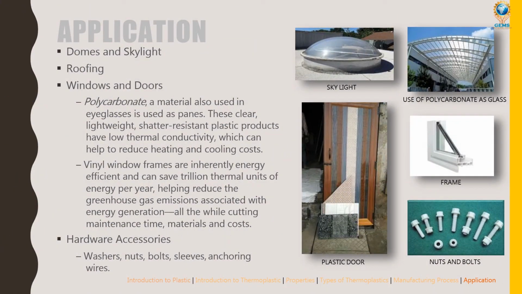Applications are domes and skylights. These are domes, skylights, and roofing. So we all know what roofing is. Windows and doors. So these are the plastic doors. And polycarbonate, a material also used as glass, is used in paints. These clear, lightweight, shatter-resistant plastic products have low thermal conductivity, which can help to reduce heating and cooling costs. So this is the polycarbonate as glass, which reduces cooling as well as heating.